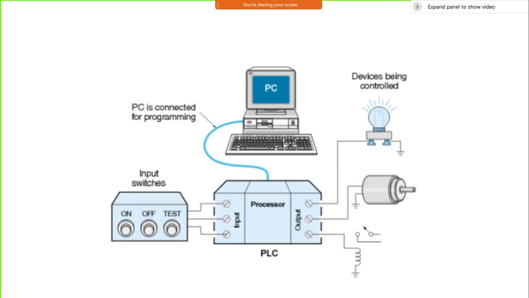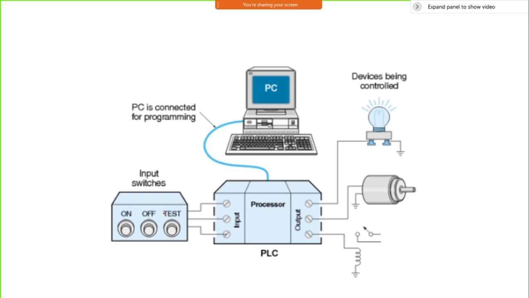Okay. So we'll now look at what PLC means and how it works. So this is the motor. This is the lamp. And these are the inputs I'm going to give. Inputs means I have switches like on, off, and test. Test means when I press the test button, my light should come on, otherwise, if my motor is running, then it should be on. Like this kind of condition I'm going to put.